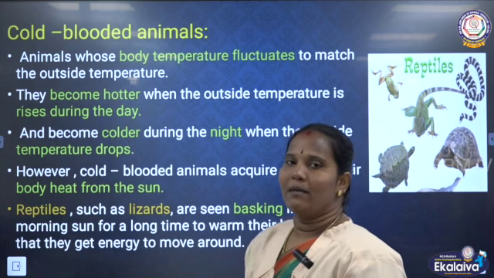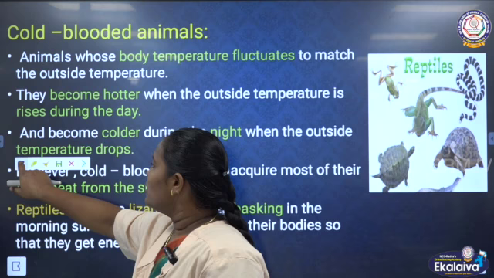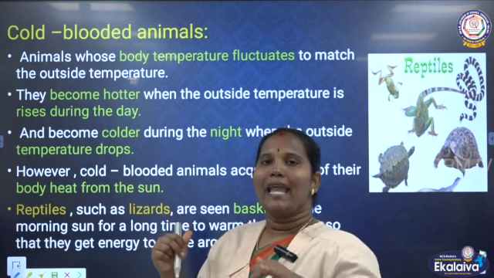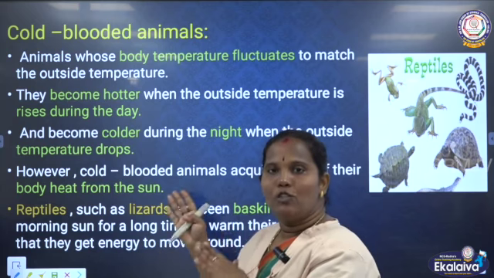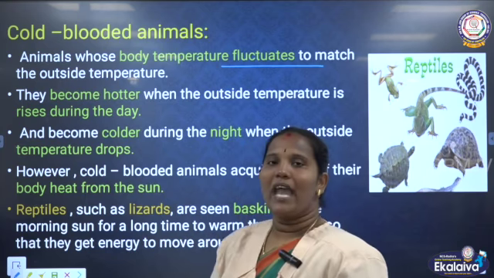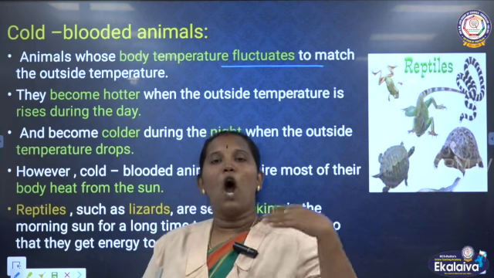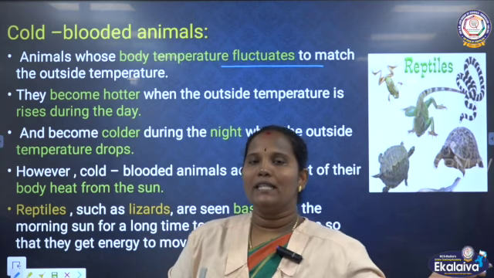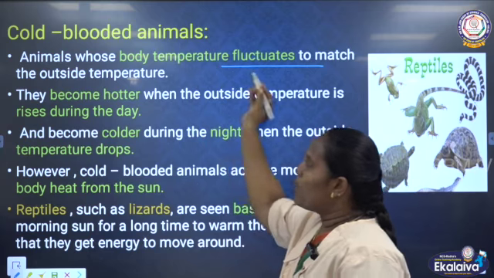Next one, cold blooded animals. I told you, the same way as warm blooded animals, we can categorize cold blooded animals. See here. Warm blooded animals have a constant body temperature, but cold blooded animals have a fluctuating body temperature. The temperature inside the body can fluctuate. Fluctuate means their body temperature changes with the outside temperature. If the climate changes, the inside body temperature also changes. So they have a fluctuating body temperature.